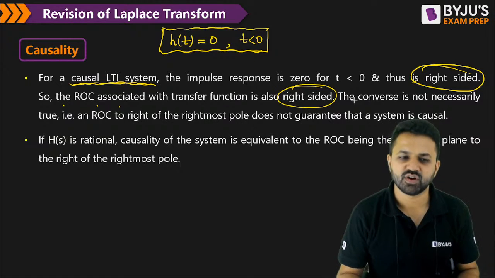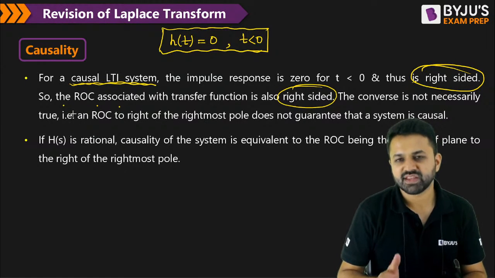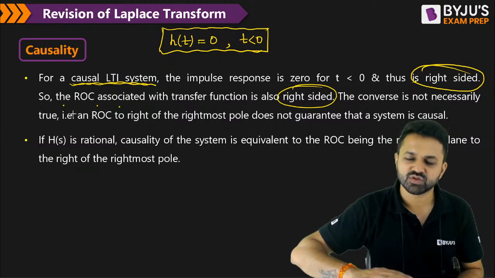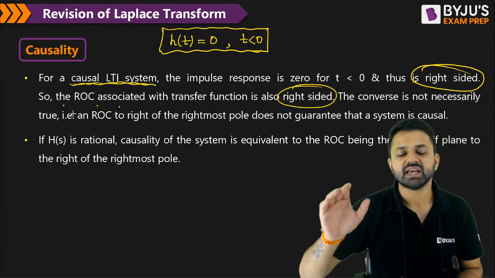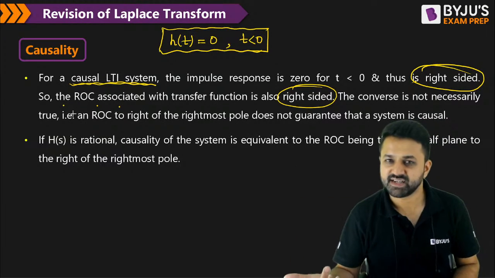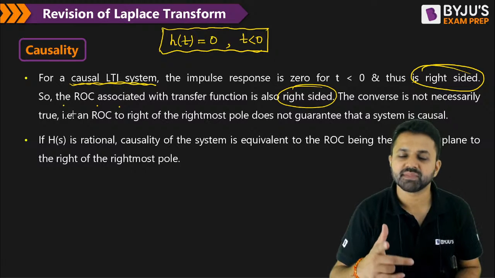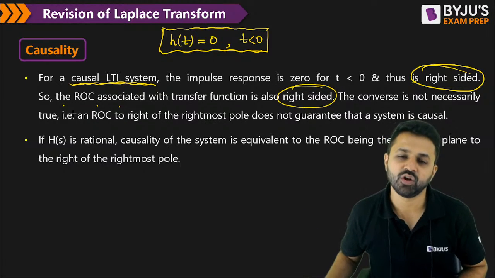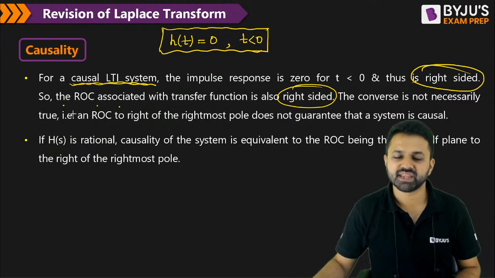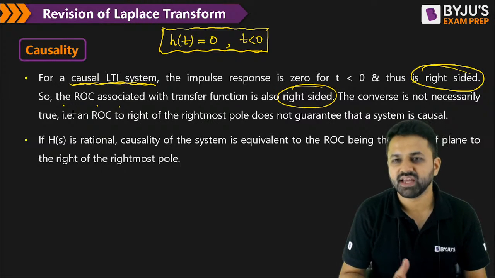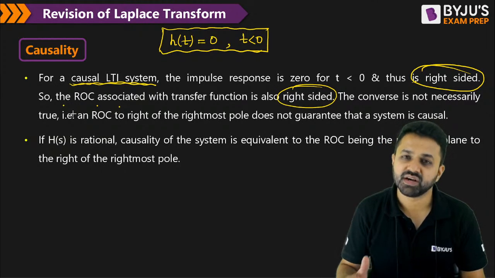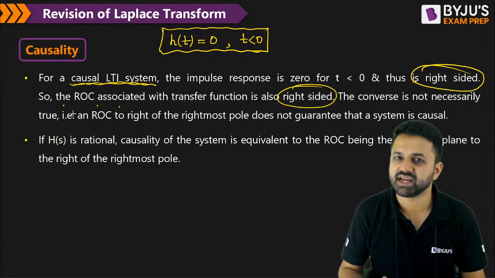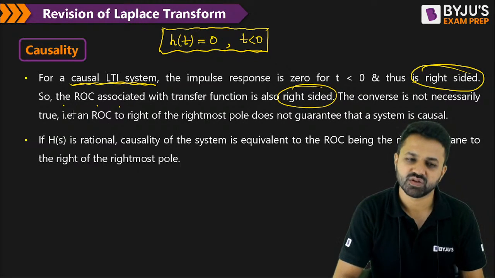The converse is not necessarily true. If the system is causal, then the ROC will always be right-sided, but the converse is not true. That means if the ROC is right-sided, we cannot claim that the system will also be causal. Remember that if the system is causal, then the Laplace transform will have a right-sided ROC, but a right-sided ROC doesn't mean that the system is causal.